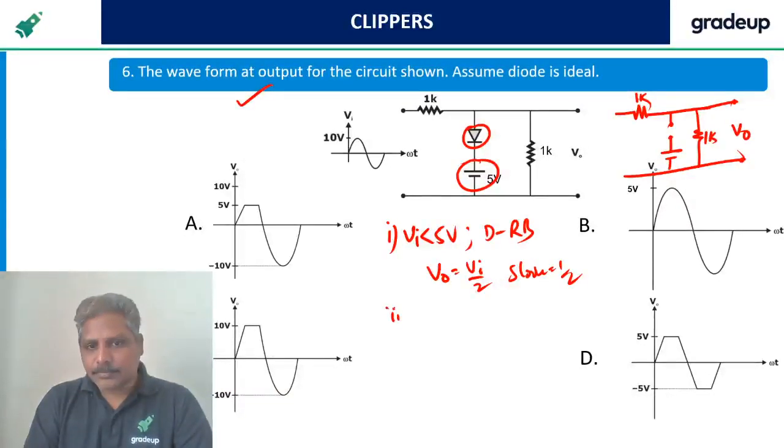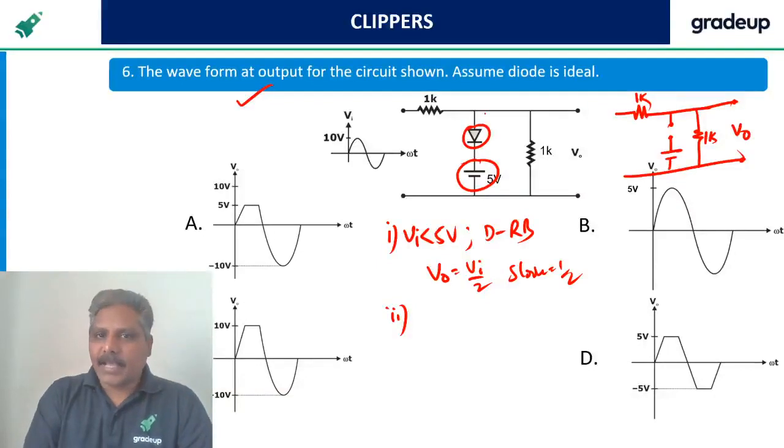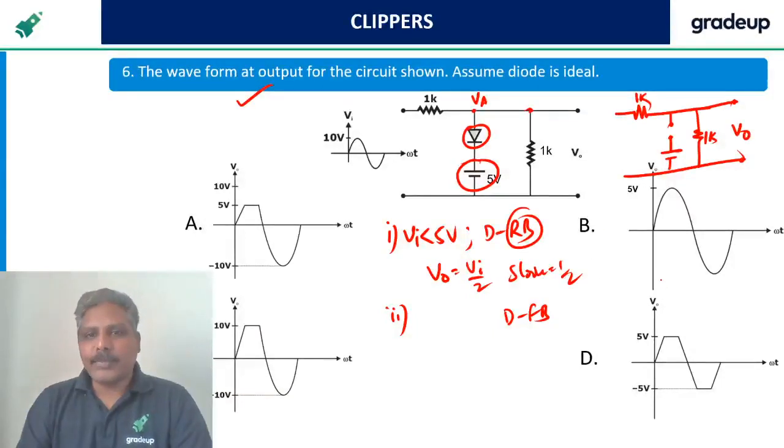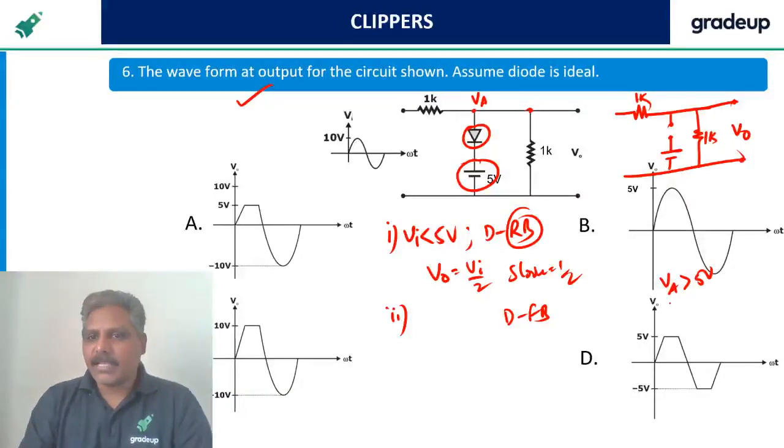Now case 2. The output voltage is nothing but anode voltage here again. If I want this diode to be forward bias, only one diode is there, so what should be the case? VA should be greater than 5 volts. What is VA? VA is Vi by 2, must be greater than 5 volts.